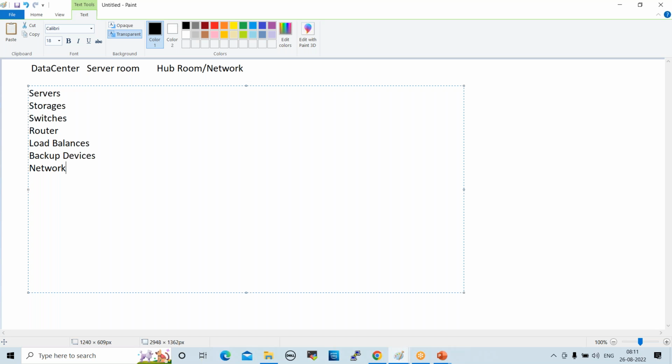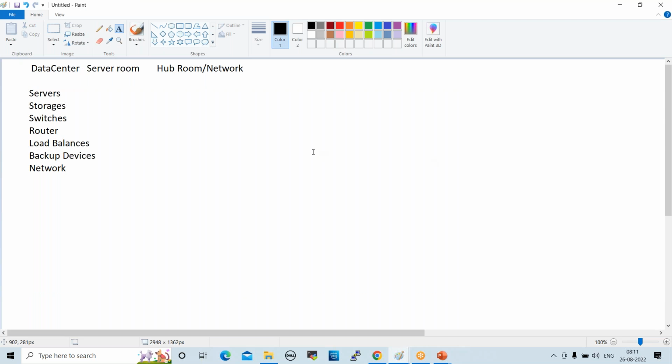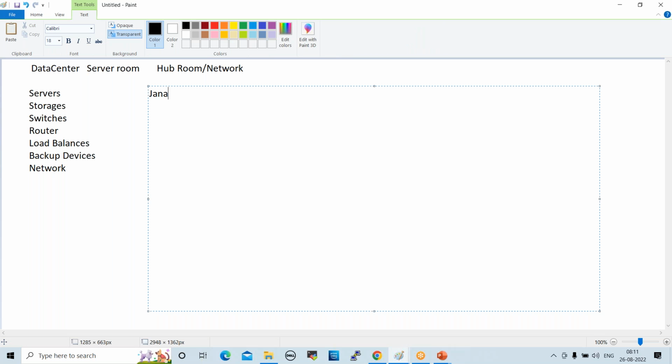Now we'll try to understand what the advantages of cloud are. For example, there is a Java project. There is a startup company, and in that startup company they are preparing their first project. They are trying to get the first project from a client, right?